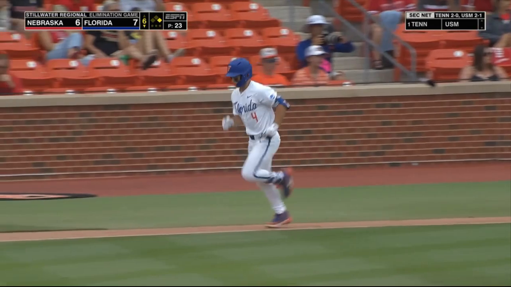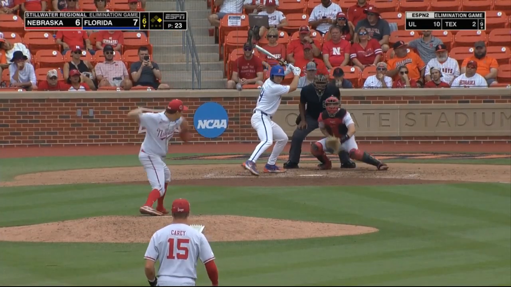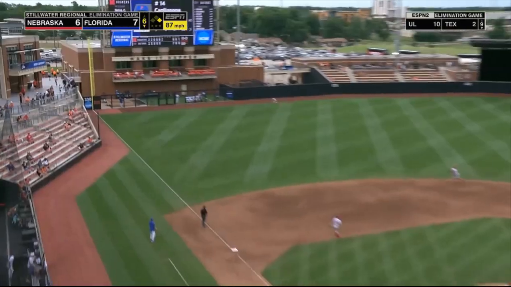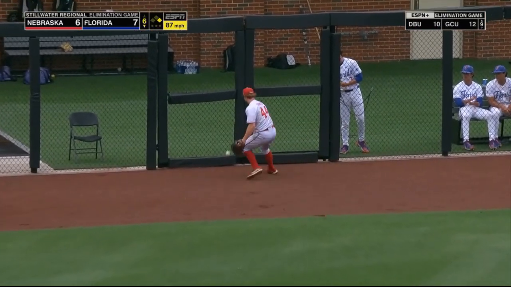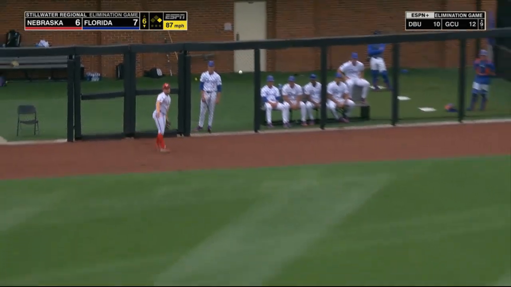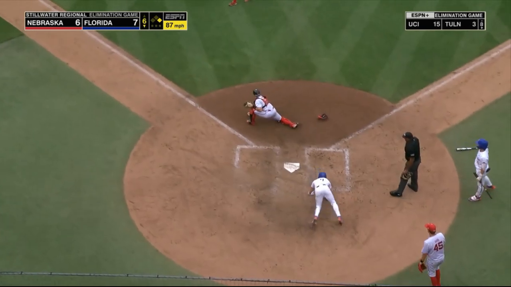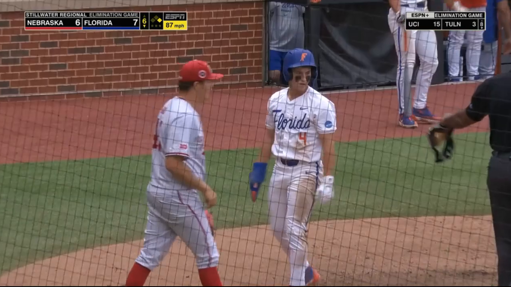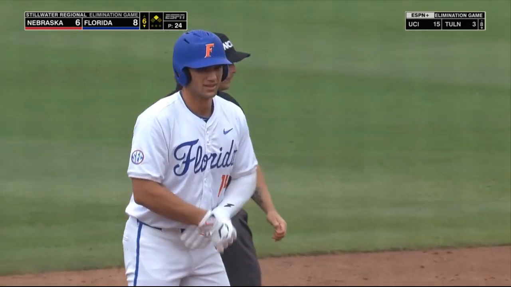Four-pitch walk in front of the most dangerous hitter of this region. He knocked into with a line drive home run in the second, and he sends this one the opposite way. It will get to the fence on a short hop. Racing to third is Curlin, and Caglione into second. They're going to send Curlin home. The relay is a hair late, and Caglione is driven in his third of the game. Cade Curlin scoots home all the way from first base.